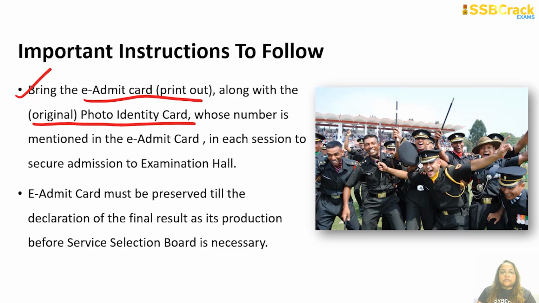Now, this is very important. As I was just showing you in the sample e-admit card, there the candidate has given his photo identity proof as his Aadhaar card. So he has to bring his Aadhaar card to the examination hall. Similarly, if you have given any other photo identity proof while filling up the online application form for the CDS 1 2022 exam, you have to bring that photo identity proof in original.